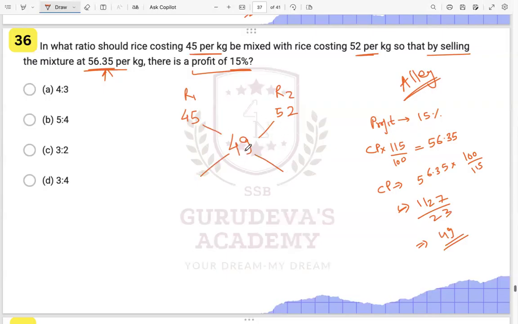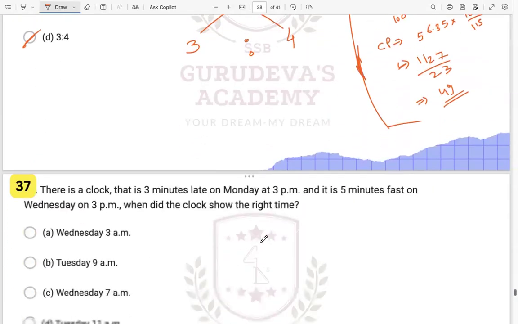So the ratio we will get: 49 minus 52, that is 3, and 45 minus 49, that is 4 over here, right? So 3:4 is the ratio we want. 3 is the particular thing we have to find. Okay, we have done all these types of questions over here.